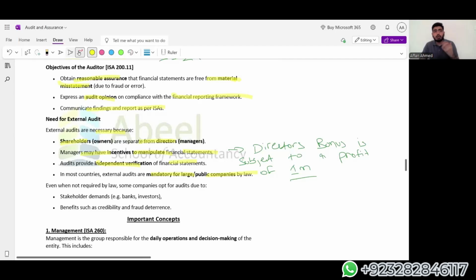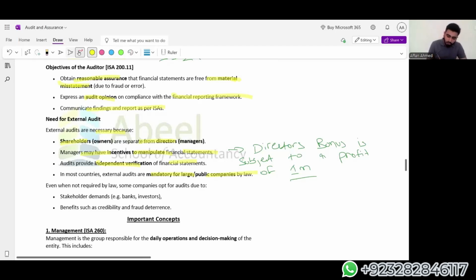To get higher confidence in the financial statements, the reliability of a particular area, we need to get it checked by an independent person who will give us an opinion on whether everything is true and fair or not. In this way, I will be able to make certain decisions, whether investing, divesting, or holding on to an investment, that will, in the longer run, determine my wealth. My wealth is directly proportional to the level of reliability I have in the company's financial statements. The higher the reliability, the higher the chances that I can make more informed and good decisions according to the market, the investment, and the divesting areas.